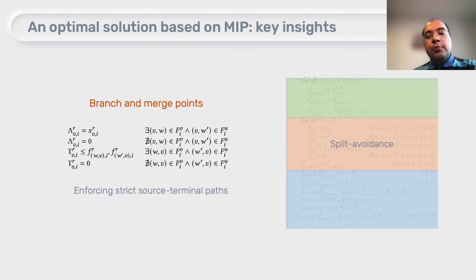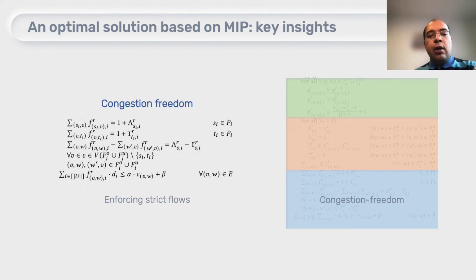To ensure that the flows remain on the paths that they should, we use branch and merge points when we have our flows, and using these branch and merge points and the constraints that we can see in the picture, we will be sure that all the flows would go on the strict paths that have been defined before. And also the congestion freedom, we can adopt it for the additive or multiplicative augmentation to ensure that none of the flows go above the threshold set by the initial capacities and these additional augmentations.